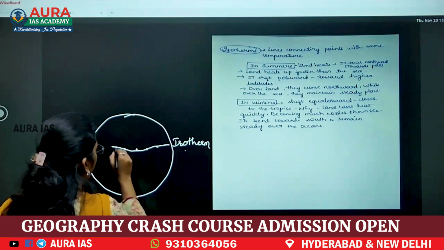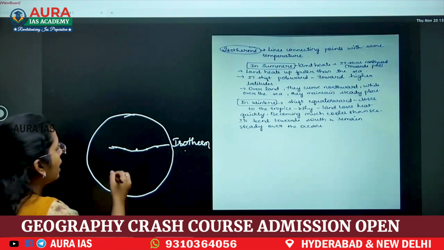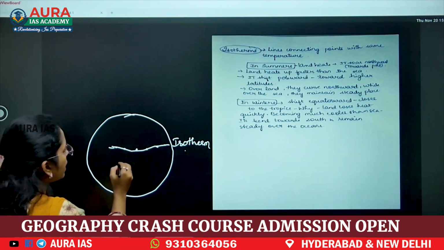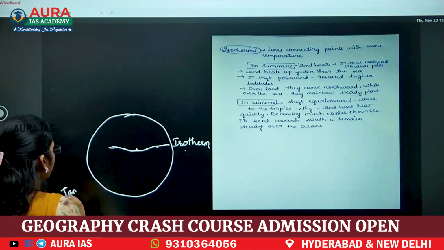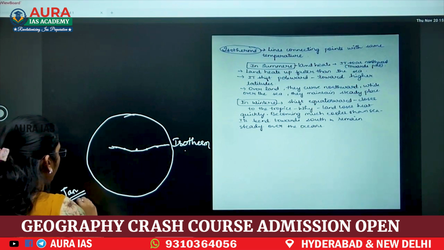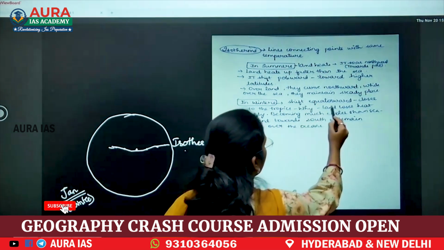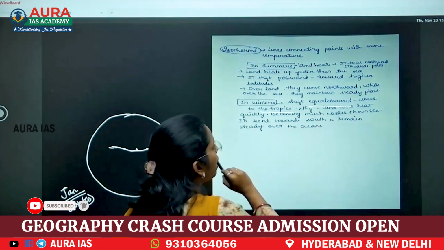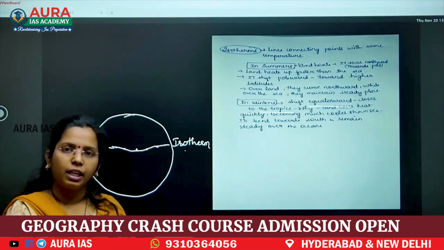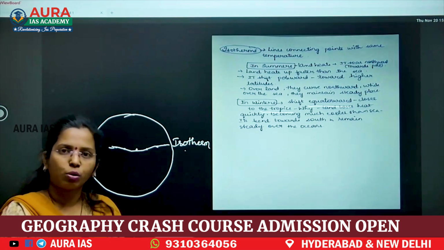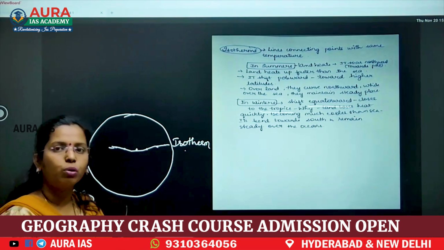Means these places are having the same temperature. Now what they are asking is why these isotherms bend towards the equator in January. Yes, January, winter. When you see in winter, they shift towards the equator, closer to the tropics. Why? When you take land and when you take ocean, land heats quickly and cools quickly. But ocean takes time to cool and it takes time to heat.